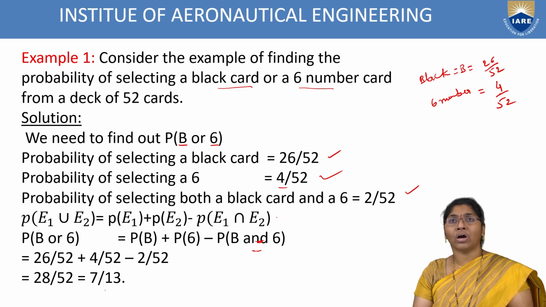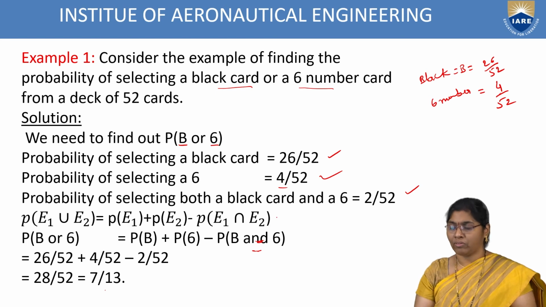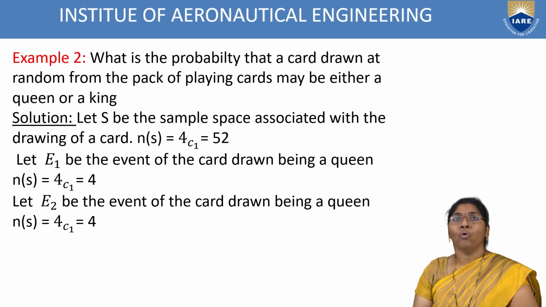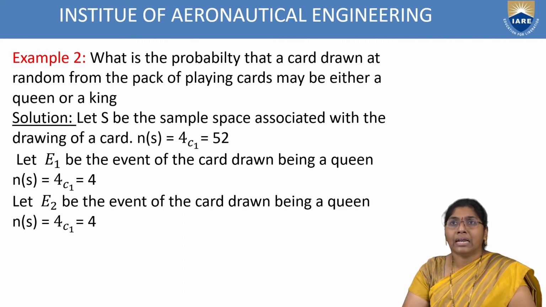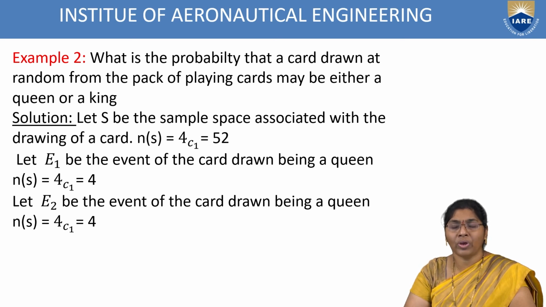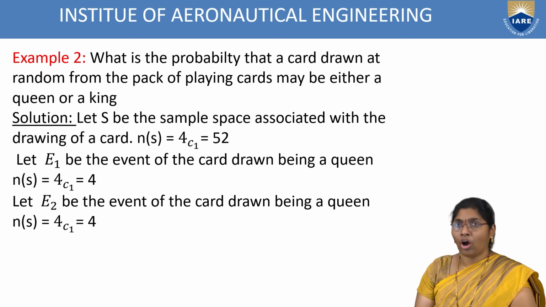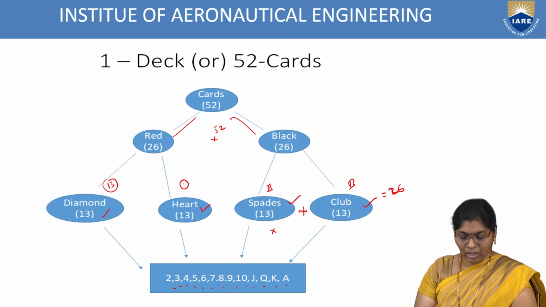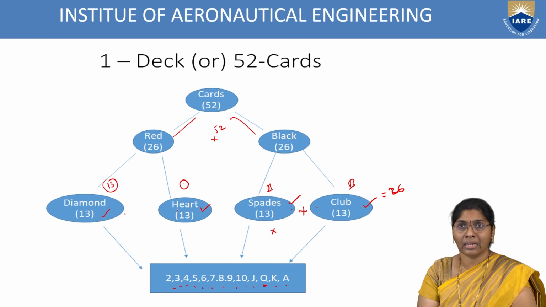From the overall deck of 52 cards, we are choosing this one. Next, what is the probability that a card drawn at random from a pack of playing cards is either a queen or a king? In total, how many queens and how many kings are there? Queens are 4, with 2 red and 2 black. Kings are also the same: 2 red kings and 2 black kings, total 4.